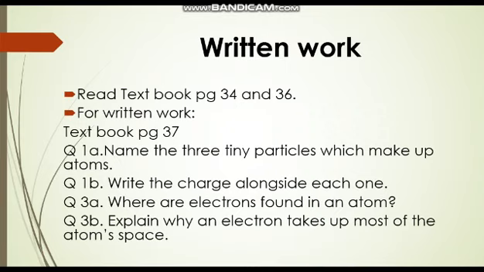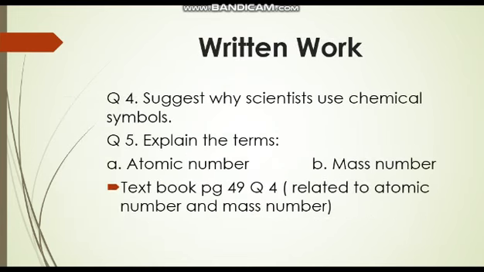Question number 3a is where are electrons found in an atom? Electrons are found revolving around the nucleus in certain paths called as electron cloud. Question number 3b, explain why an electron takes up most of the atom space. Because the electrons are always moving and they are moving with the greatest speed, and they form a blurry cloud around the nucleus of an atom. That's the reason they occupy most of the atom's space. Question number 4, suggest why scientists use chemical symbols. Because it is a shorthand that is recognized all over the world.